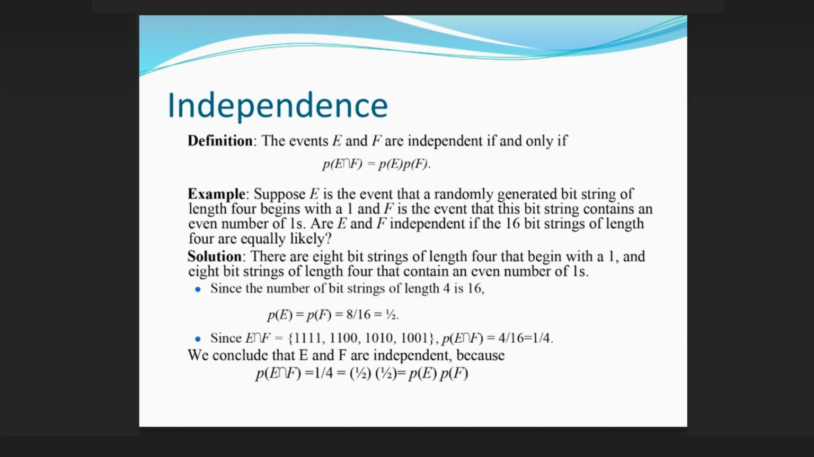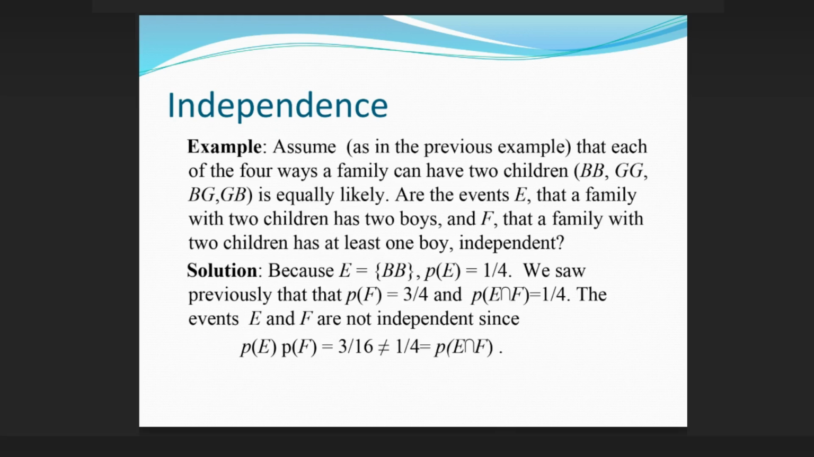Since the number of bit strings of length 4 is 16, and since EF equals {1111, 1100, 1010, 1001}, P(EF) equals 4/16 equals 1/4. We conclude that E and F are independent, because P(EF) equals 1/4 equals 1/2 times 1/2 equals P(E)P(F). P(E) equals P(F) equals 8/16 equals 1/2.